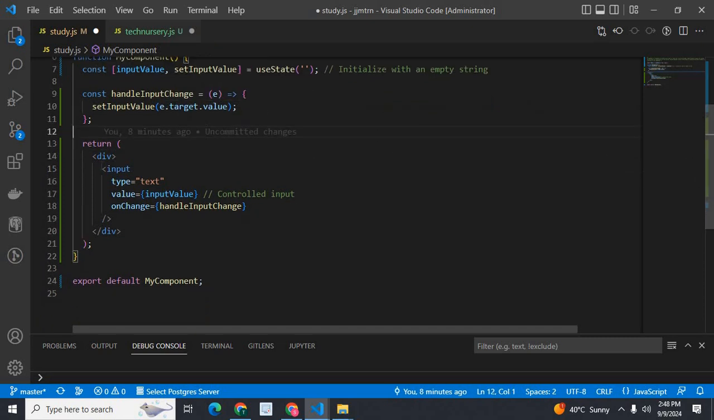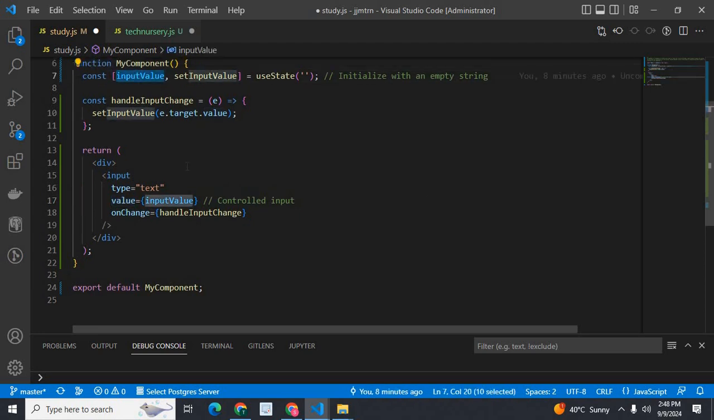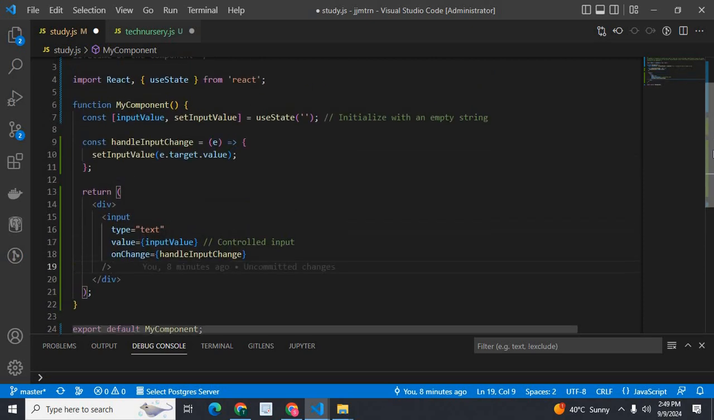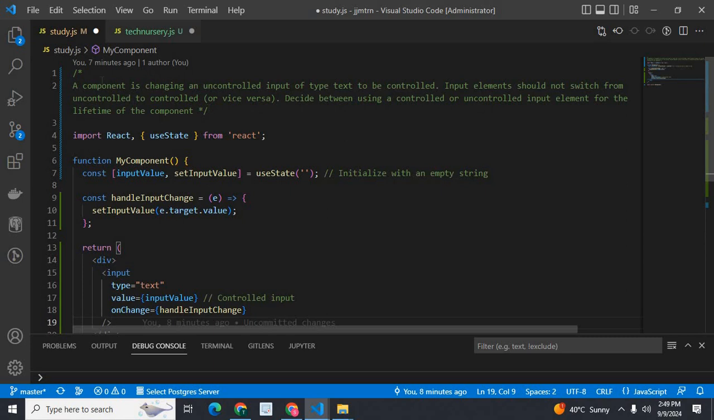I have an input element here. On change, it will call this handleInputChange. This value prop holds the initial input value. The inputValue is the state of this component, MyComponent. In this code, this error will not happen.